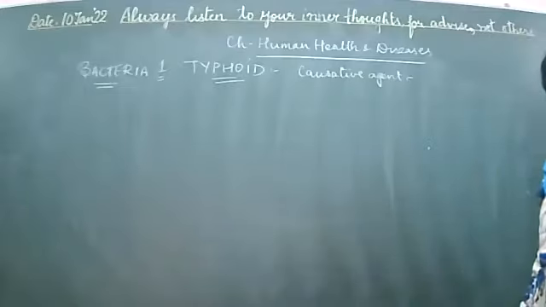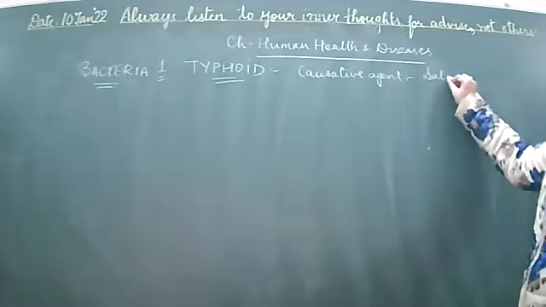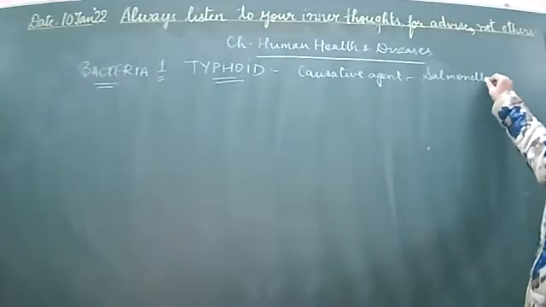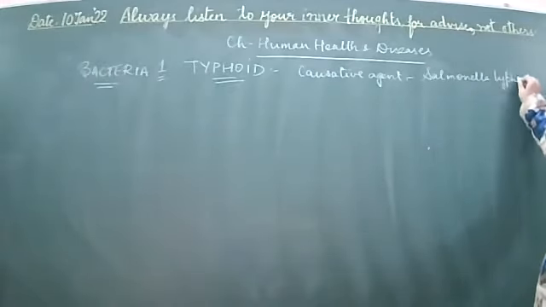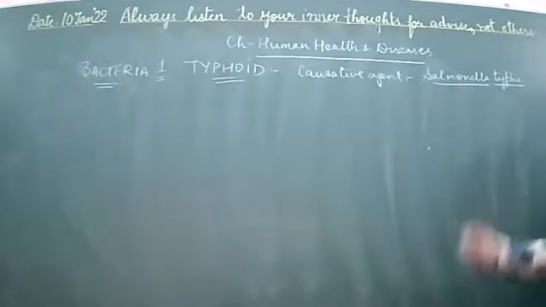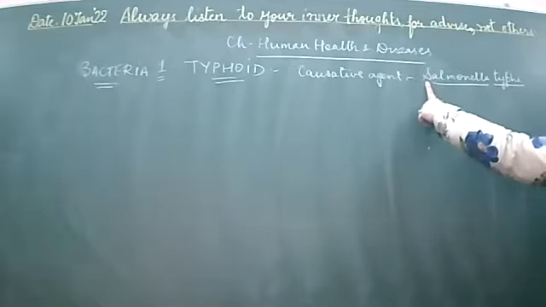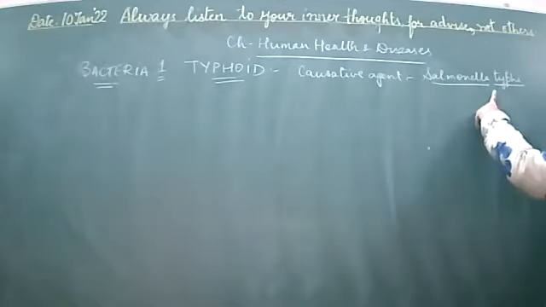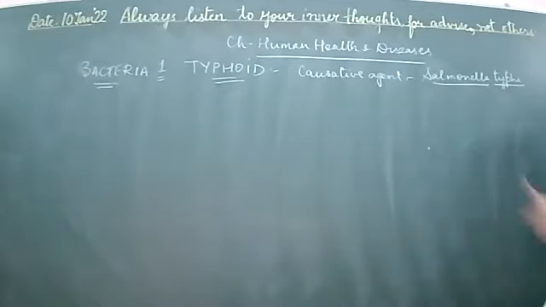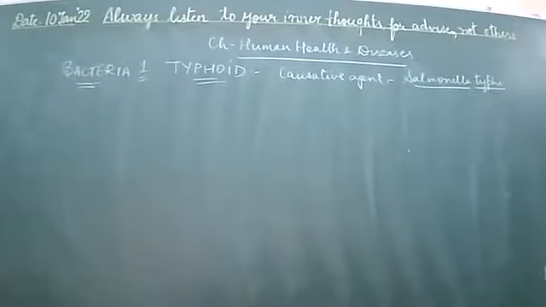You will be writing it as such. ठीक है, causative agent क्या है इस disease का, typhoid का? That is Salmonella typhi. And you have to learn it also. ठीक है, when we write the scientific name of any living organism, we underline it. तो आपने भी follow करना है. First alphabet as capital, then first alphabet of the second word as small. Okay, do follow these rules for writing the scientific name.